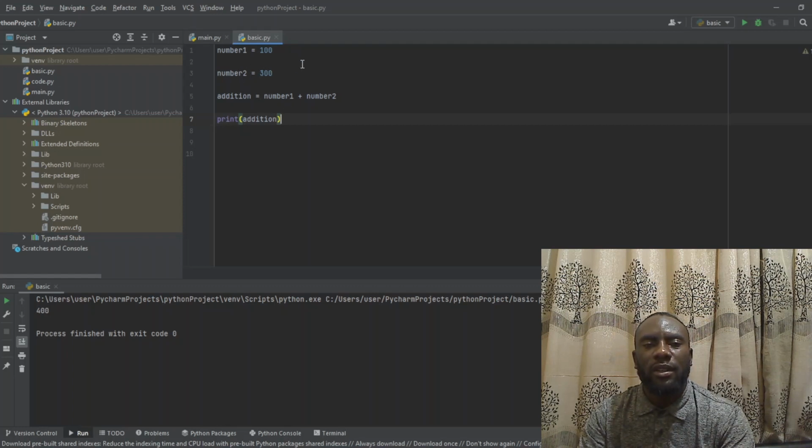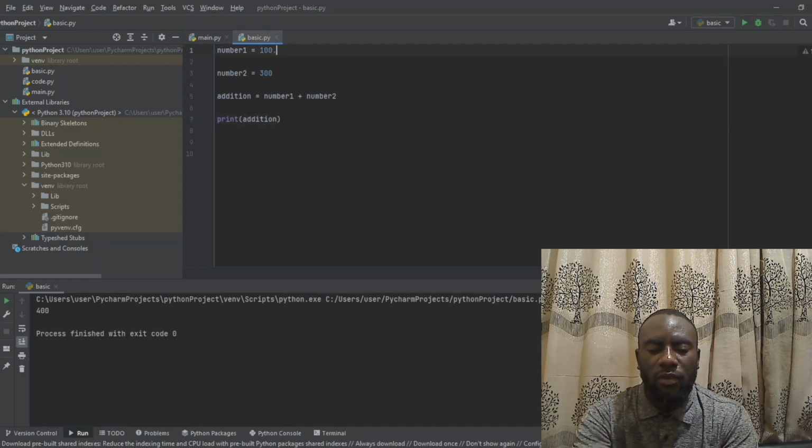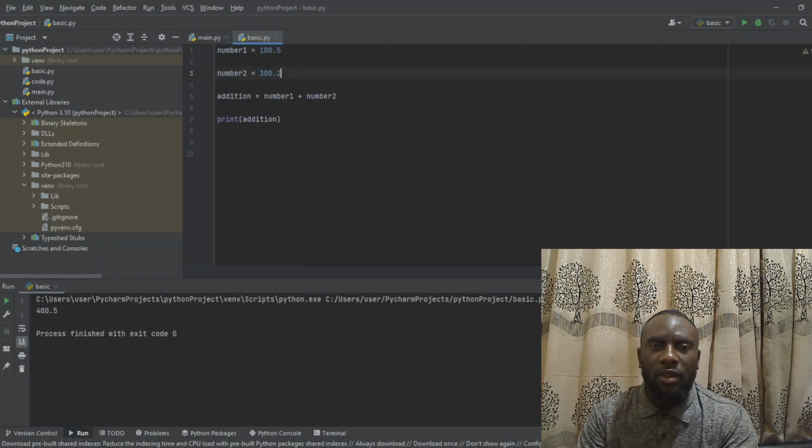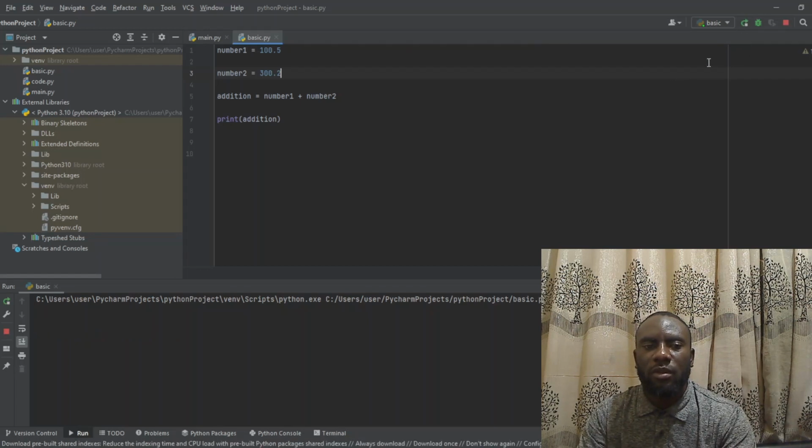If we like, we can say this number variable is 0.5. We can see 100.5, which is a floating number. When we run it now, we can see we have 400.5. We can say 0.2 here. When we run everything now, it's going to be 400.7. So this is how number variable works.